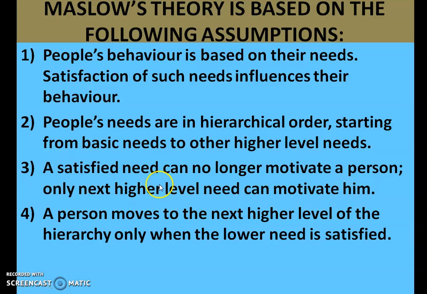So to give an example related to this point, we can say that a parent gives some chocolate to this child and says that if you do this, I will give you chocolates. So that child already has some chocolate. Now you cannot motivate that child by offering more chocolates, because he already has chocolate with him.